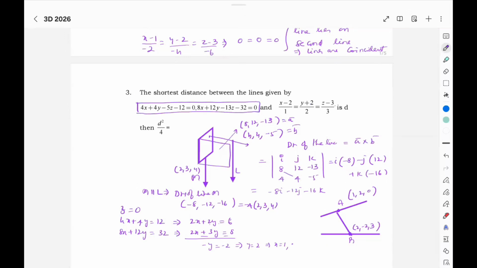So I have taken 1 point on it. Here this line's DRs are 2, 3, 4 in symmetric form. So this is the shortest distance line.